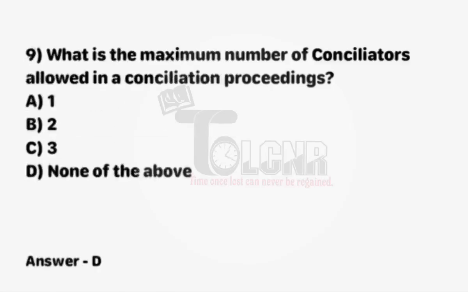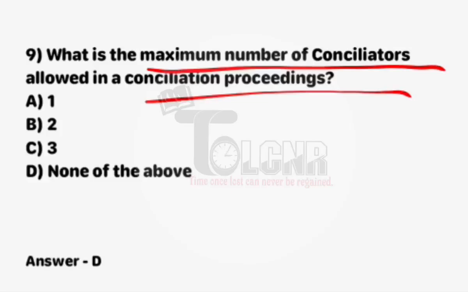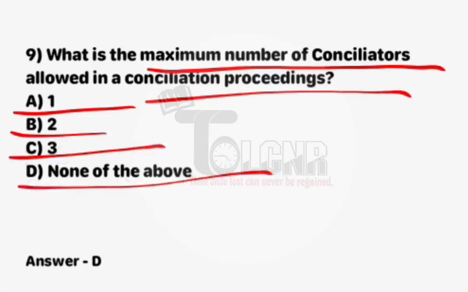Next question: what is the maximum number of conciliators allowed in conciliation proceedings? Option A, 1; option B, 2; option C, 3; and option D, none of the above. The right answer is D, none of the above.